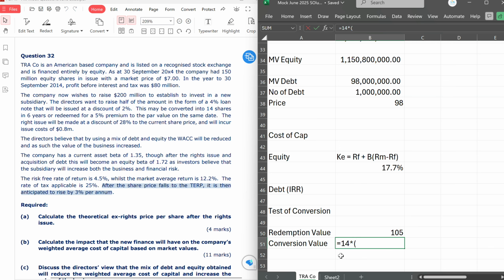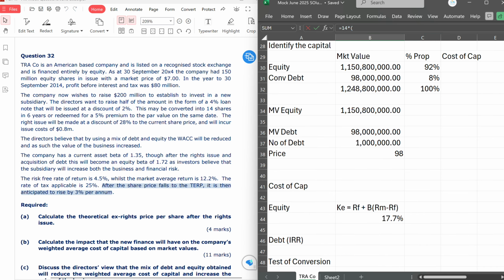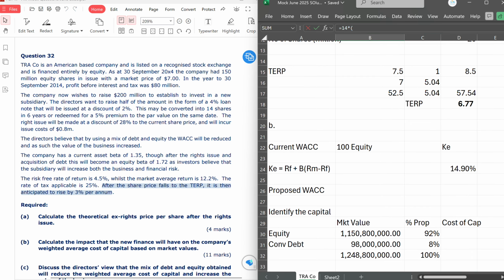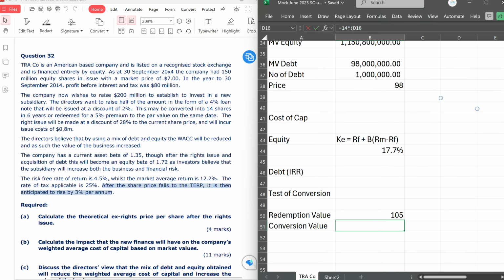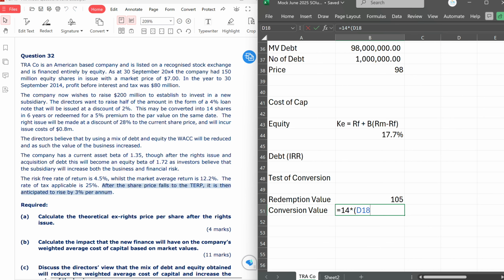And the share price at that point will be the theoretical ex-price that will grow for 6 years. That means we need to multiply it by 1 plus growth rate of 3% raised to the power 6 years.